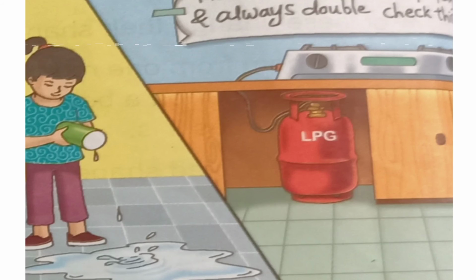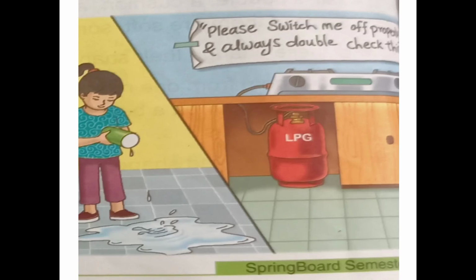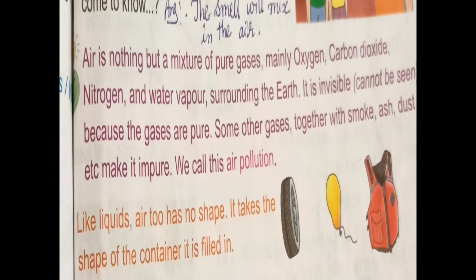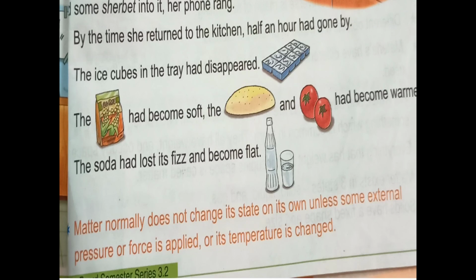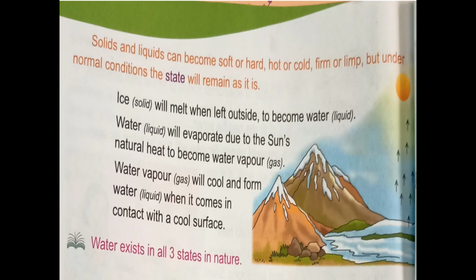Okay, see, she is pouring water. It won't spread all over the floor, but if we forget to switch off the gas stove, the gas will spread quickly all over the room. Okay, liquids. You can change the matter. Liquids will always flow downwards and sideways.